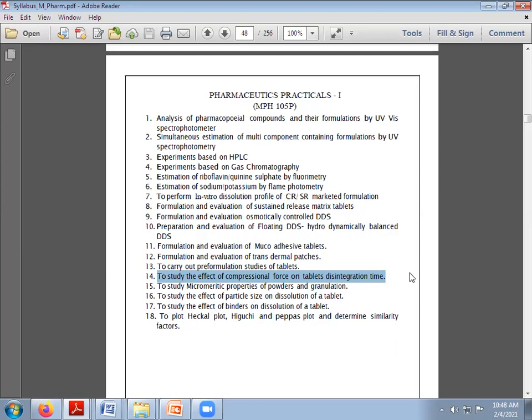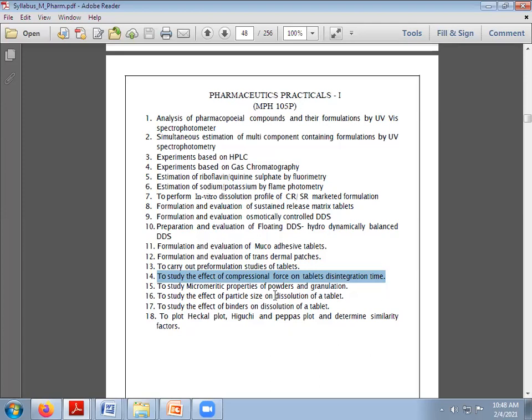The patient will not be in compliance. There are so many factors. So being a pharmacist, being a formulator, it is our responsibility that the patient should get the exact dosage form, one with good looking characteristics.